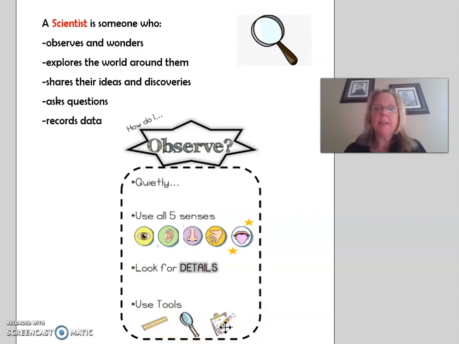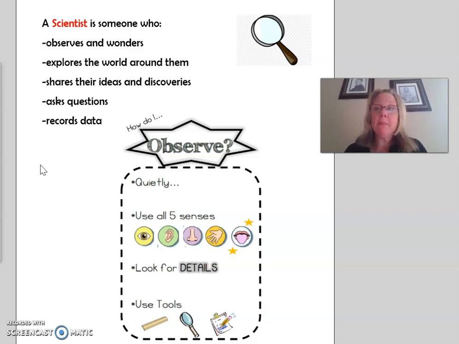Today, you are going to use your sense of sight to observe letters in nature. Look for things in nature that resemble letters in your name or other letters of the alphabet. Record your data using pictures or drawings and share your findings with your teacher on Seesaw.